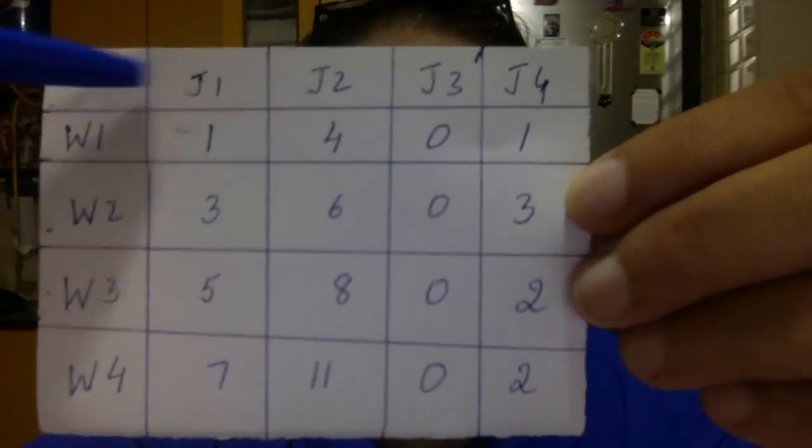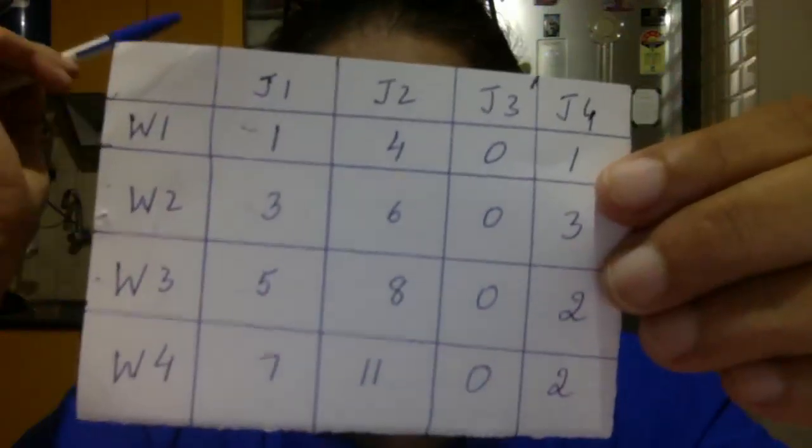But what about job 1, job 2 and job 4? Which means you cannot allocate. It is not proper. Okay? You still have to work out and get more zeros for allocating. Here all the workers can do only job 3 according to this one, because only job 3 has got all zeros. So you understand clearly, we cannot allocate all the workers to one job. All the jobs need to be done. Job 1, job 2 and job 4 need to be done. So what do we do now?